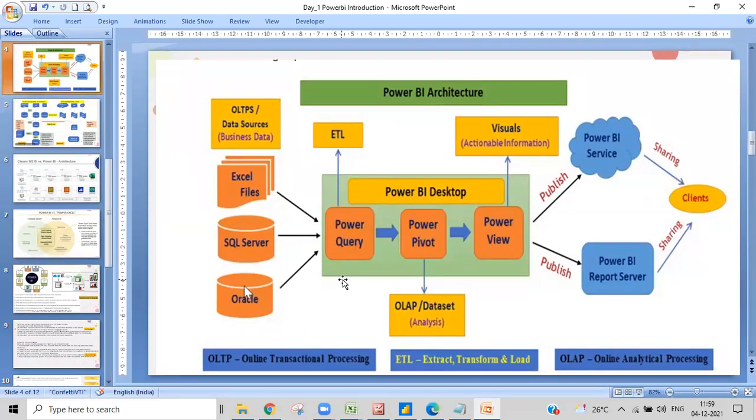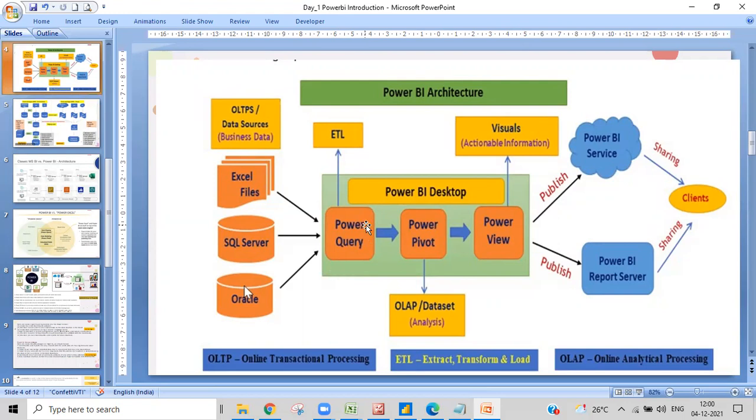Power Query does the ETL operation. It will extract the data and transform the data. Transforming the data is like, you'll have a lot of unnecessary data. Some columns are not necessary, and some columns need to be transformed into other things. So some data needs to be modified, some data needs to be shaped, and some data needs to be cleaned. That process we do here. That is what Power Query is. It is an ETL tool. ETL means extracting the data, transforming the data, and then loading the data.